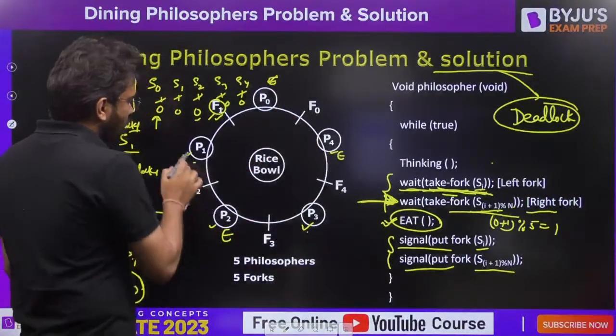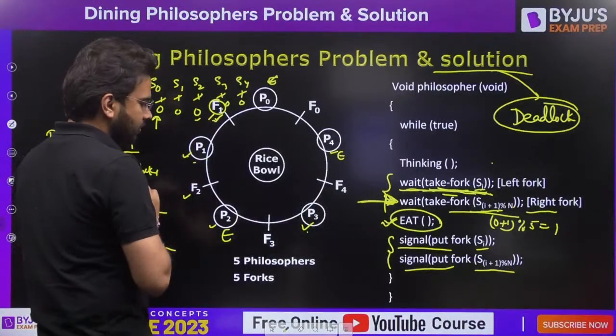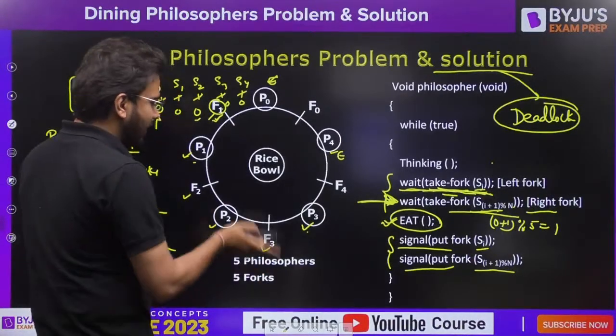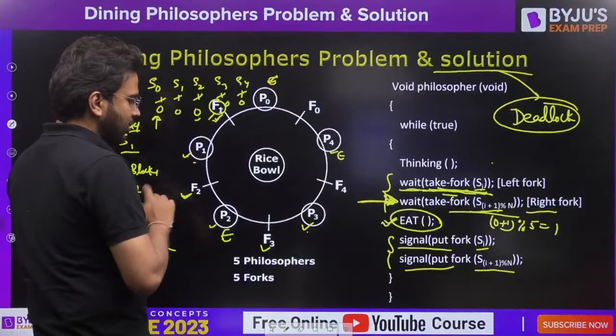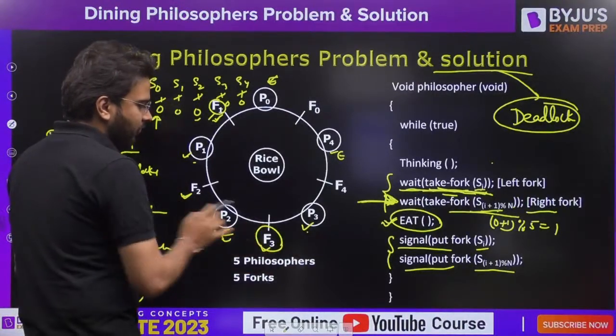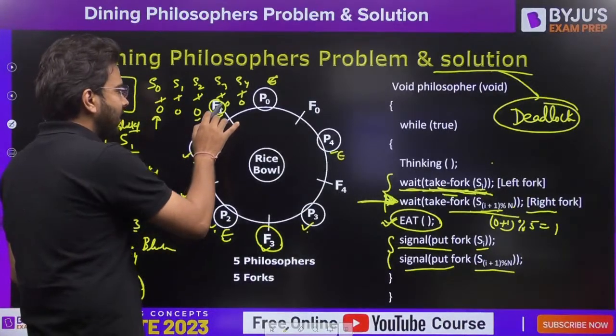Fine, odd. So odd number of philosophers will first pick their left fork and then the right fork. But what about even? Even will pick first its right fork and then the left fork. So in that case, what will happen? Let's say P2 will be able to first pick this F3, right? P1 will first pick its F1.